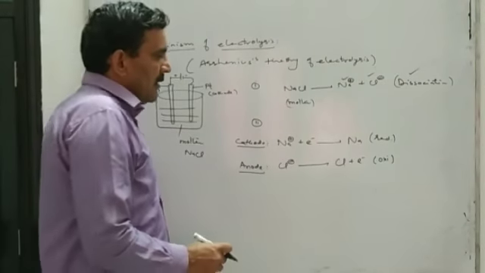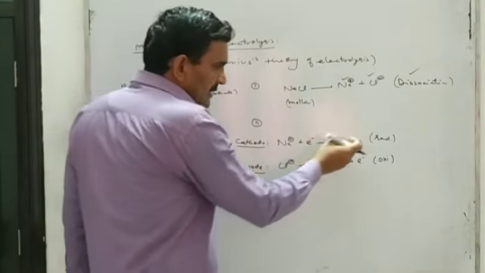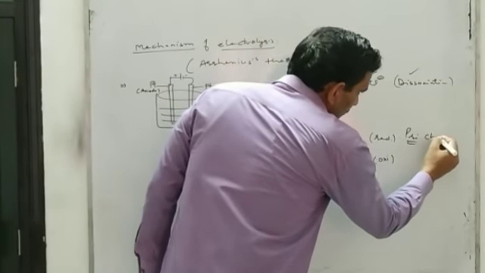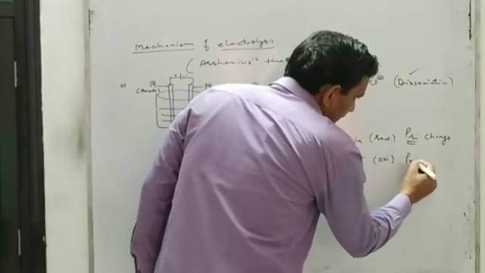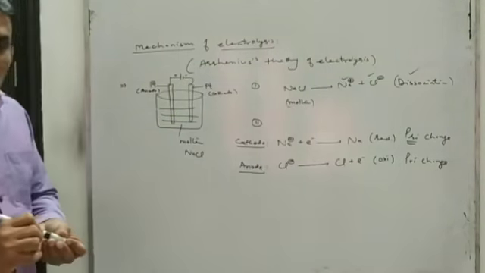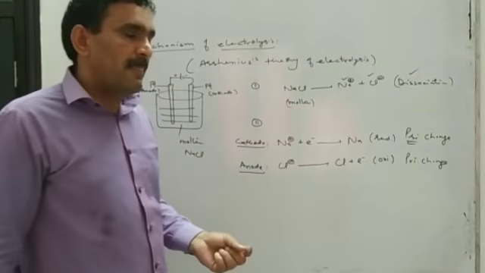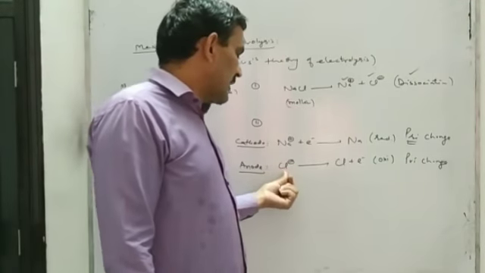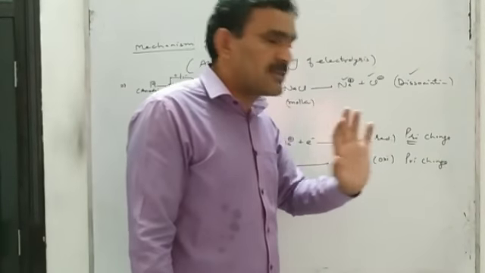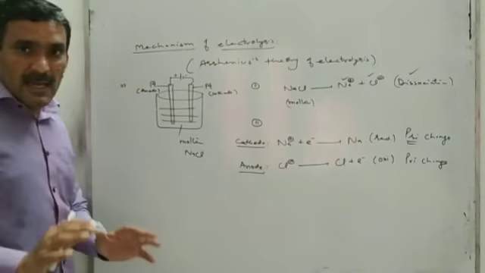Now these cations and anions are discharged, and discharging of ions is also named the primary change. Discharging of cation by gaining of electron and discharging of anion by losing of electron, both are called primary change. That is, ions first undergo primary change.